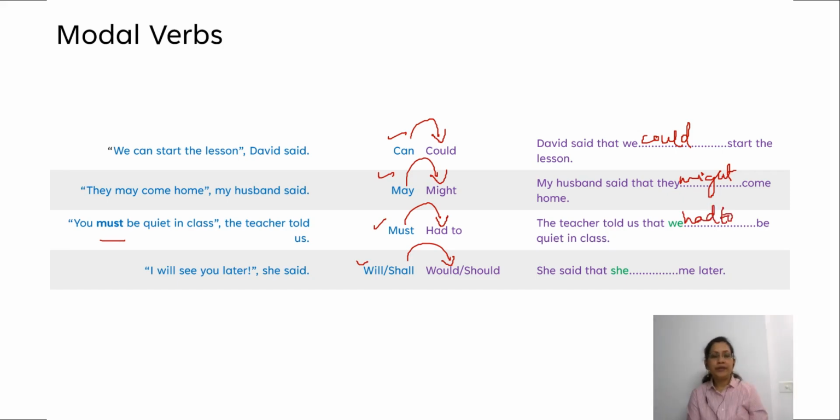I will see you later, she said. So, will or shall changes to would or should. She said that she would see me later. So these are the various changes when the reporting verb is a modal, right?